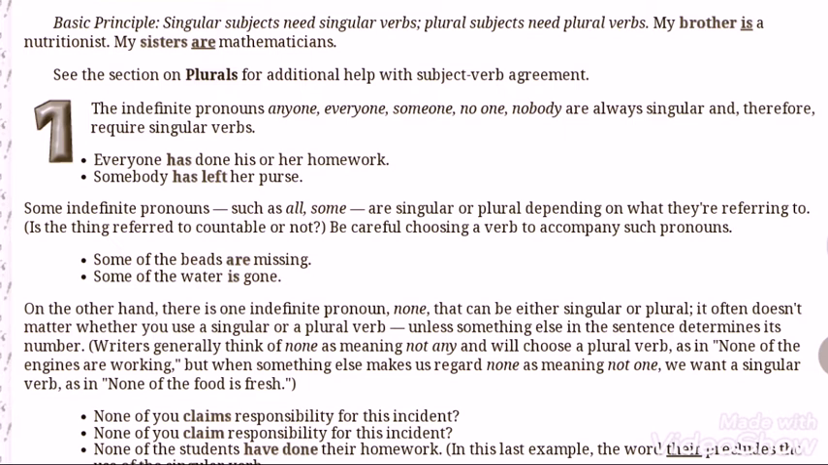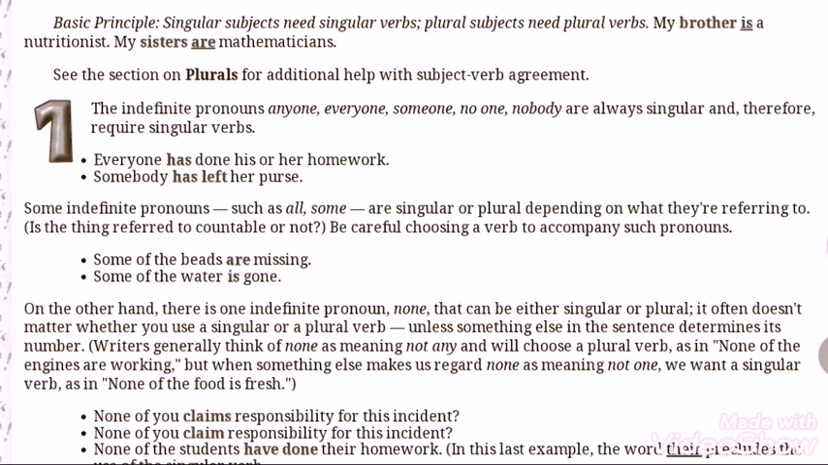Number 1. The indefinite pronouns anyone, everyone, someone, no one, nobody are always singular and therefore require singular verbs. Two examples I have given before you. Everyone has done his or her homework. Somebody has left her purse.